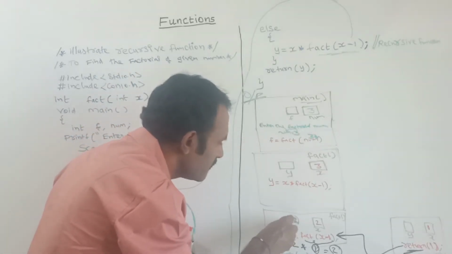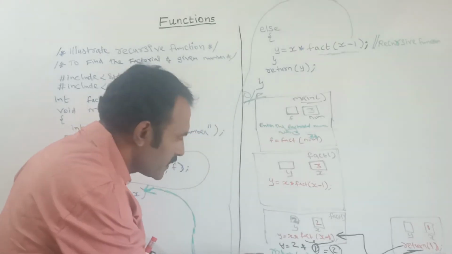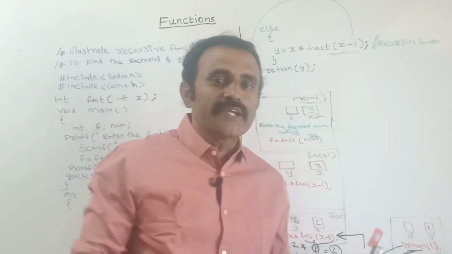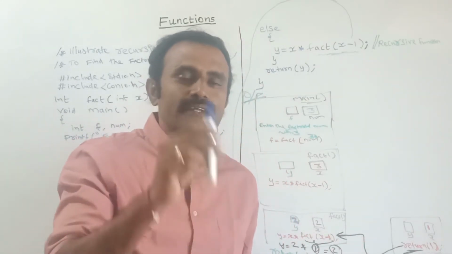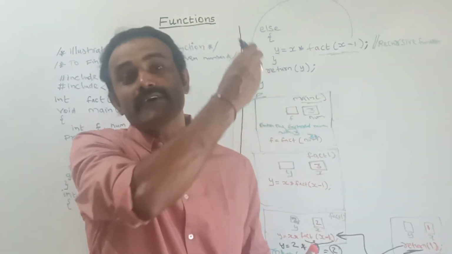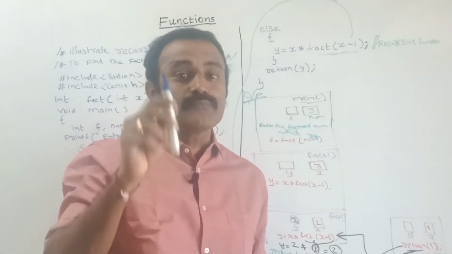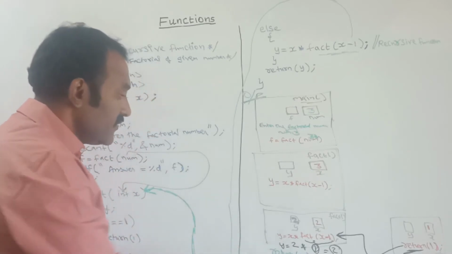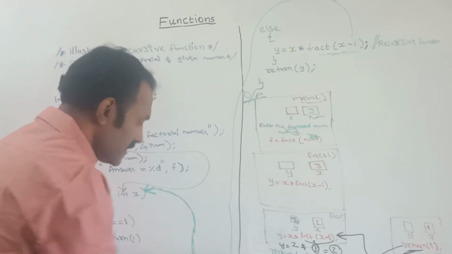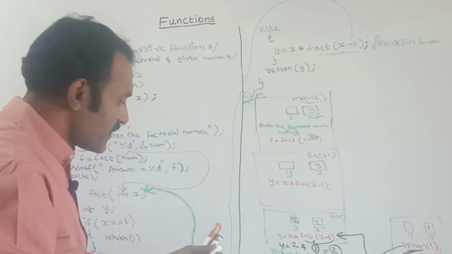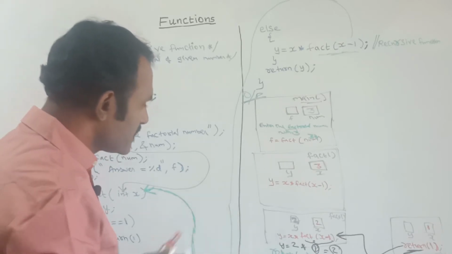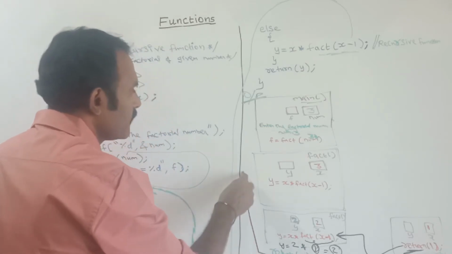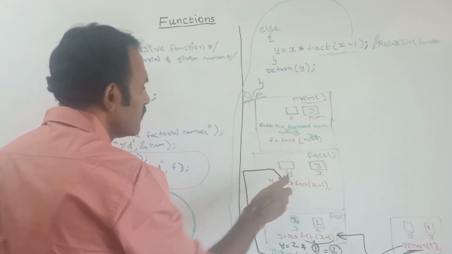Now I am returning the value y. See, each and every time, once return is written, it will go back to where the function was called. So here, return y goes to where the function was called, which is this frame set. So this return y will go here. This is the function call of this frame set.